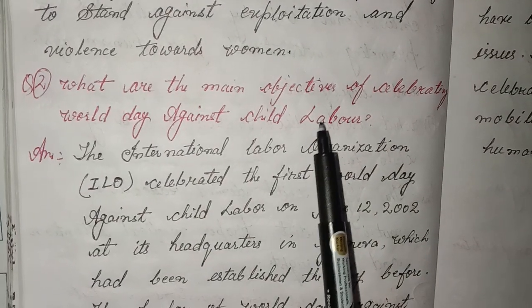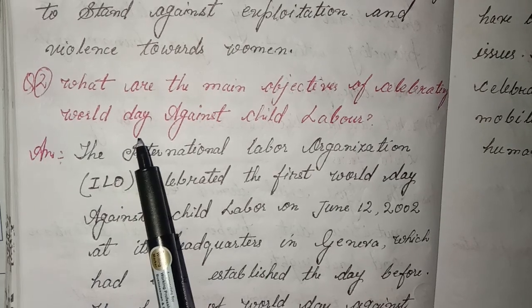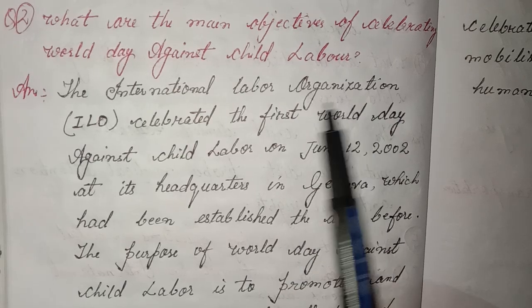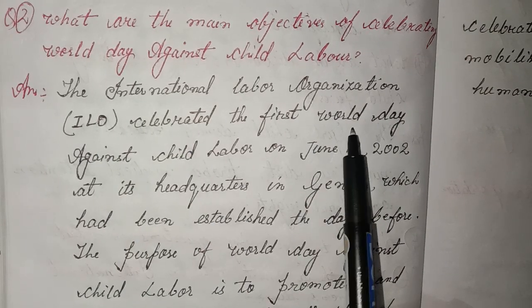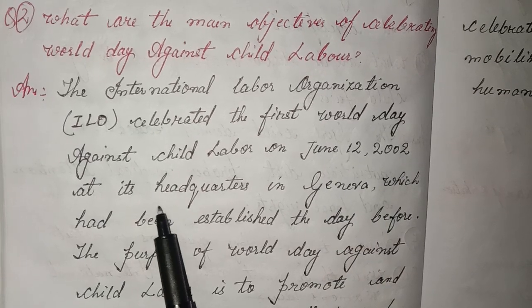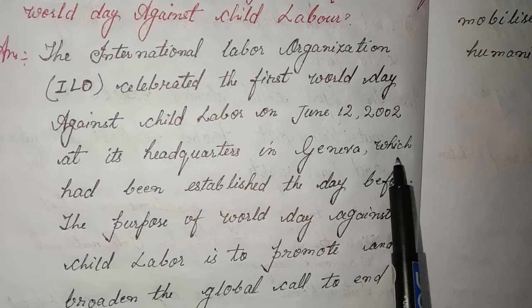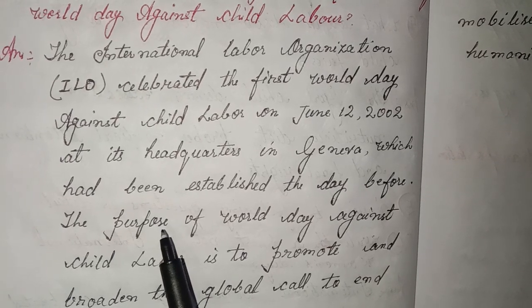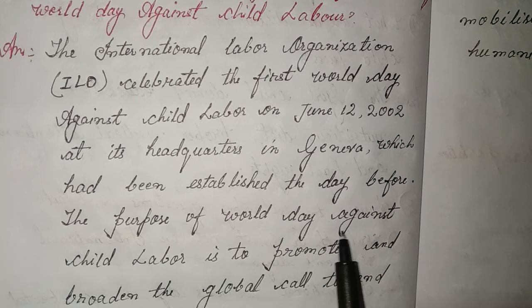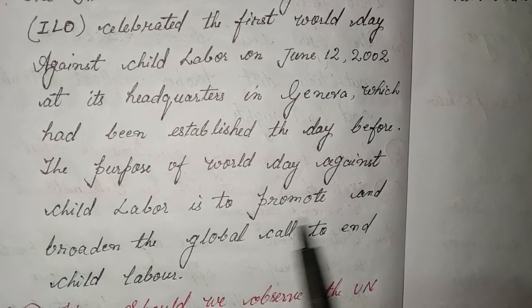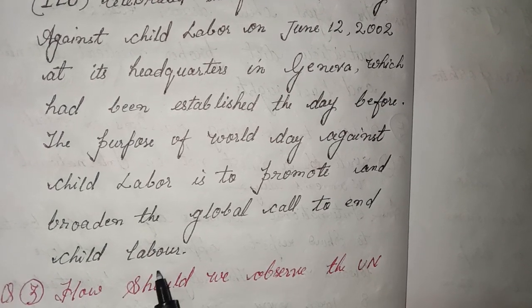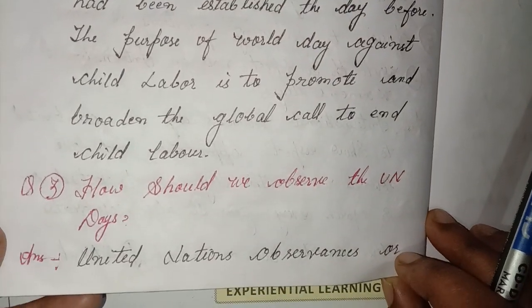Second, what are the main objectives of celebrating World Day Against Child Labor? Answer. The International Labour Organization, ILO, celebrated the first World Day Against Child Labor on June 12, 2002 at its headquarters in Geneva, which had been established the day before. The purpose of World Day Against Child Labor is to promote and broaden the global call to end child labor.